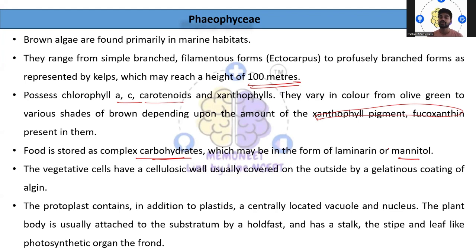The plant body is usually attached to the substratum, and they normally attach to some other substratum, and it also has a stalk for the attachment. Then strip and leaf-like photosynthetic organs are also found.